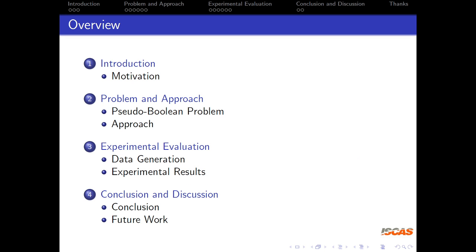Here is the outline of the talk. It contains 4 parts. First, I will introduce the motivation of the research, and then I will briefly introduce pseudo-Boolean problem and present the architecture of our GNN model. Next, the experimental settings and results are reported. And finally, there is the conclusion and some discussion about future work.